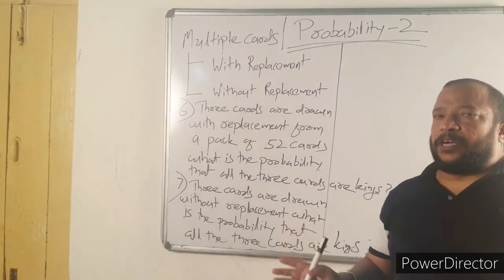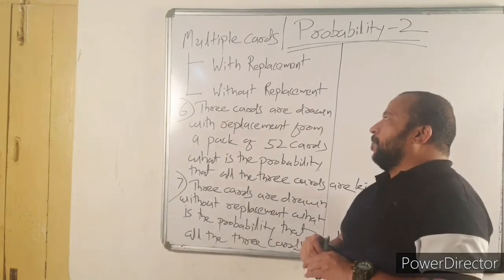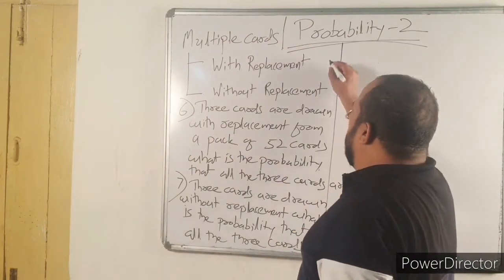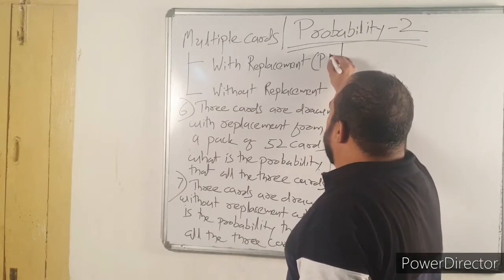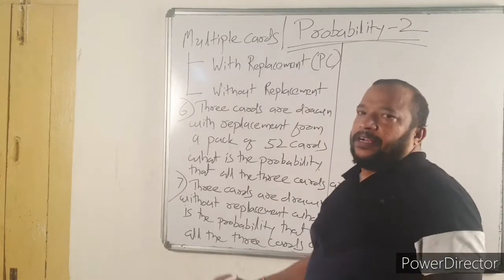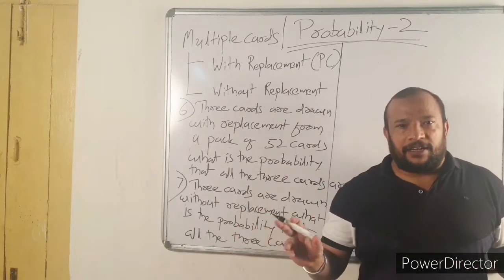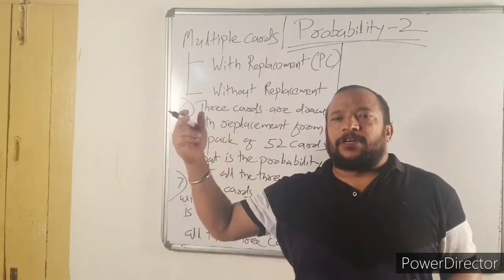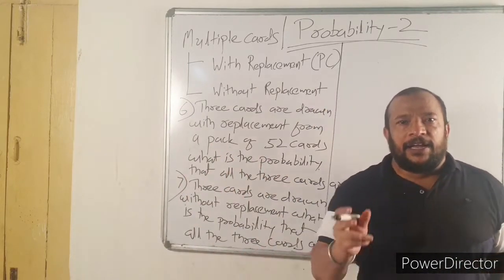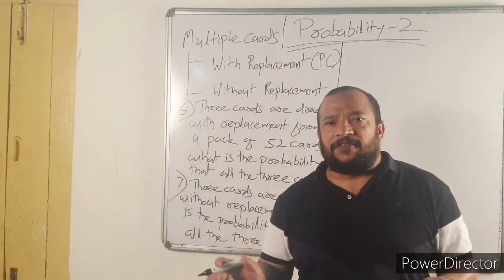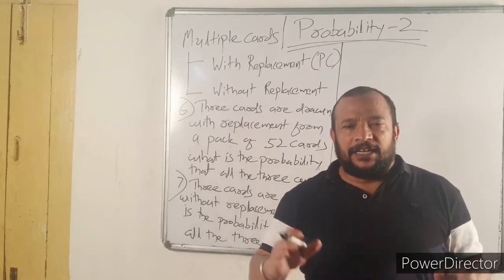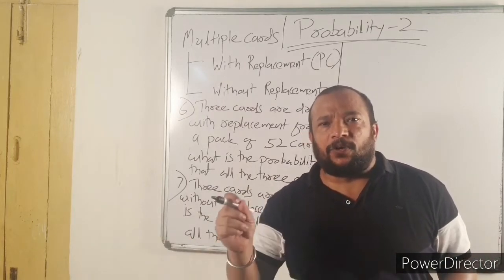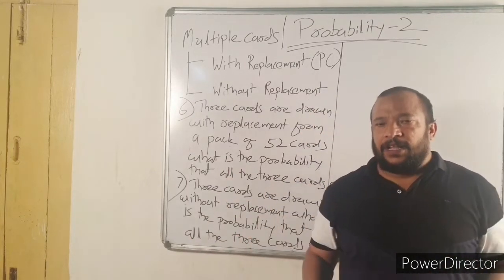One very important trick, remember, in case of with replacement, always use PC. PC means principle of counting. If an event occurs in m different ways and after that another event occurs in n different ways, then both the events will occur in m into n different ways.